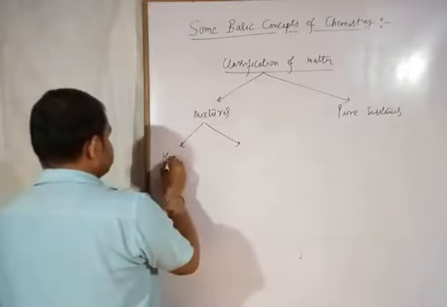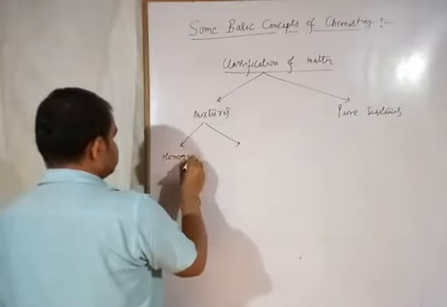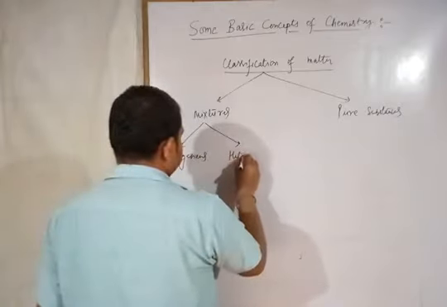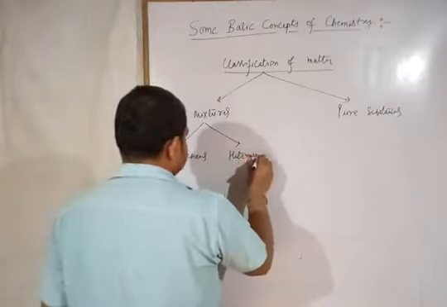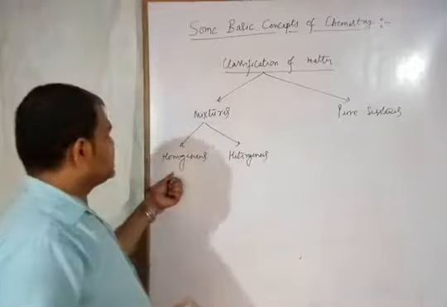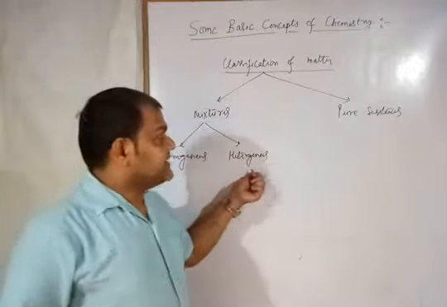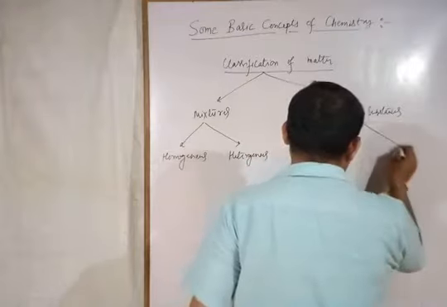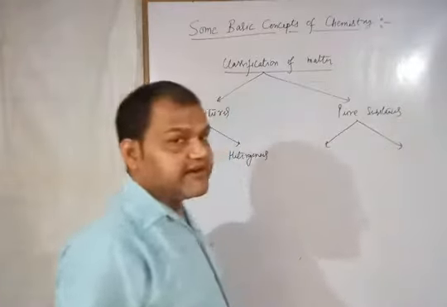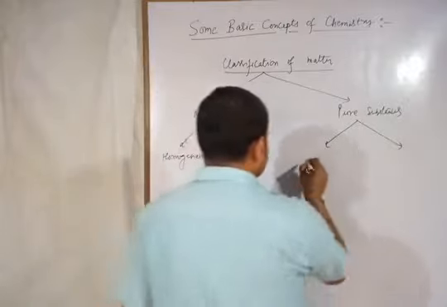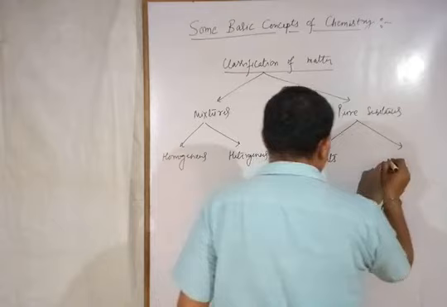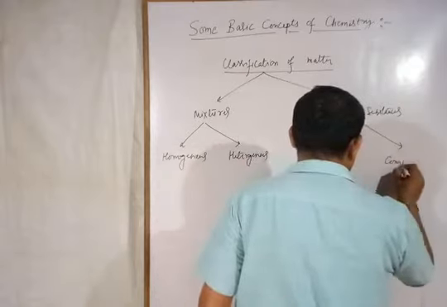First is the homogeneous mixture, and the second is the heterogeneous mixture. All right. Pure substance is also classified into two parts: elements and compounds.